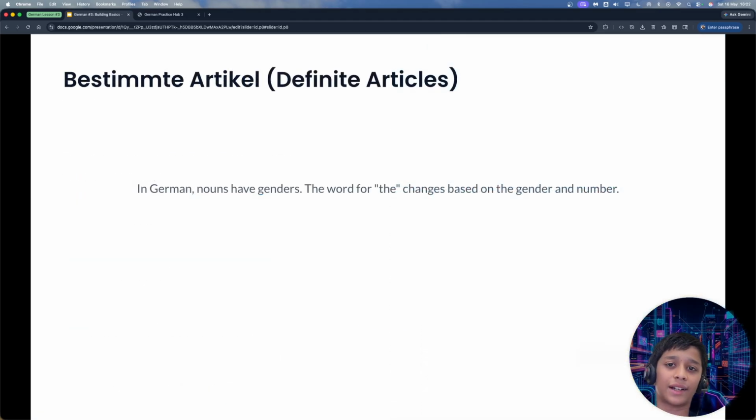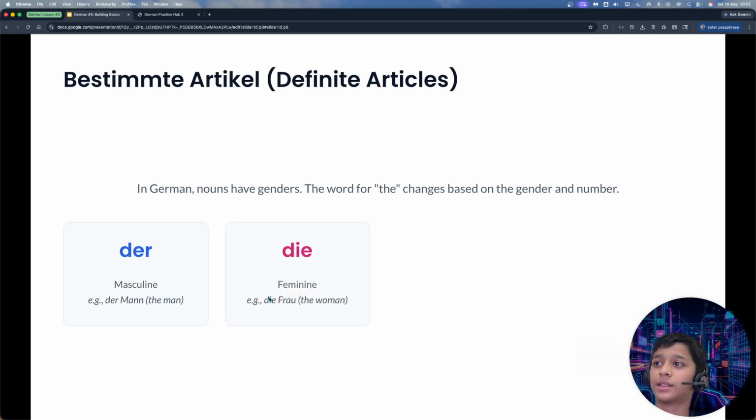Finally, we are going to look at some definite articles, which is bestimmter Artikel in German. In English, we just have one word, the. But in German, nouns have genders, so the word for "the" changes. There are three genders in singular form. Der is for the masculine nouns, like der Mann, which is the man. Die is for the feminine nouns, for example, die Frau. Das is for the neuter nouns, for example, das Kind, which means the child.